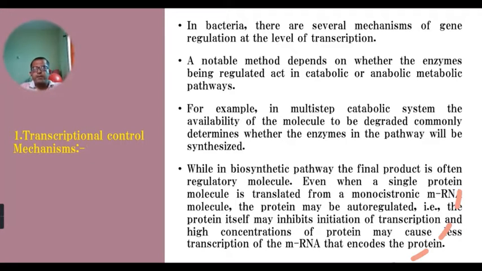Similarly, in an anabolic pathway or biosynthetic pathway, the final product is often a regulatory molecule. As we have seen in the example, tryptophan is synthesized by E. coli by following a biosynthetic pathway. These biosynthetic pathways are carried out by a few enzymes, and these enzymes are regulated by the tryptophan molecule. When the concentration of tryptophan is low, then the enzymes which are required for the synthesis of tryptophan are started.